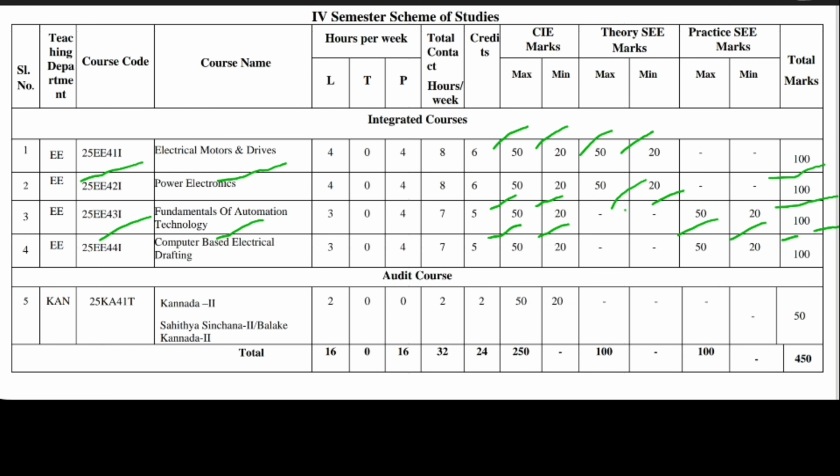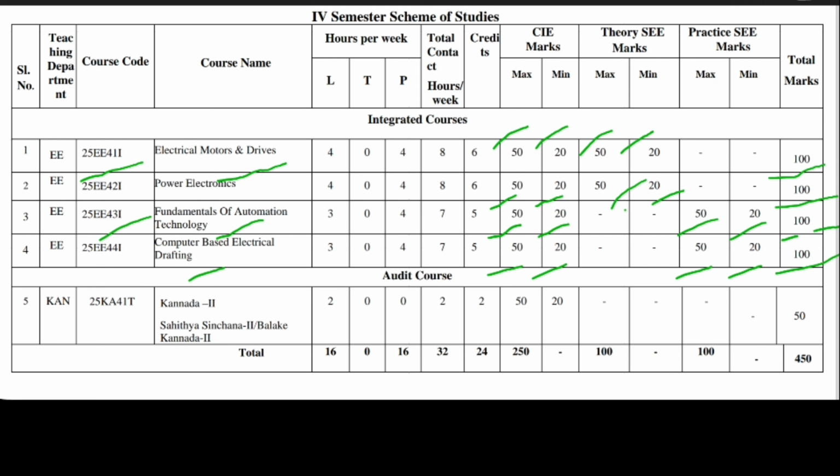The next subject code is 25EE44I. The subject name is Computer Based Electrical Drafting. There will be CIE of 50 marks with 20 marks minimum, and it has a practical exam of 50 with 20 as the minimum marks. The total will be 100.